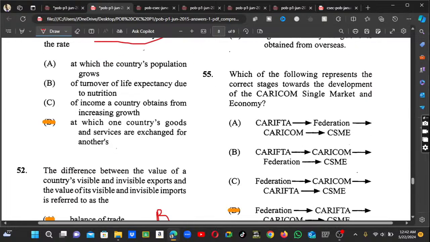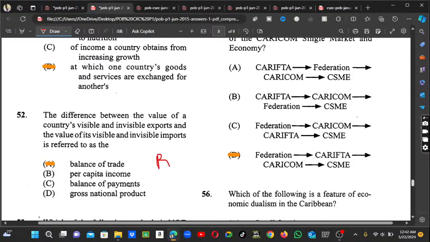It says which of the following represents the correct stage towards development of the CARICOM single market economy. So we know this one is a repeated one. Let me just write the R beside it, guys.